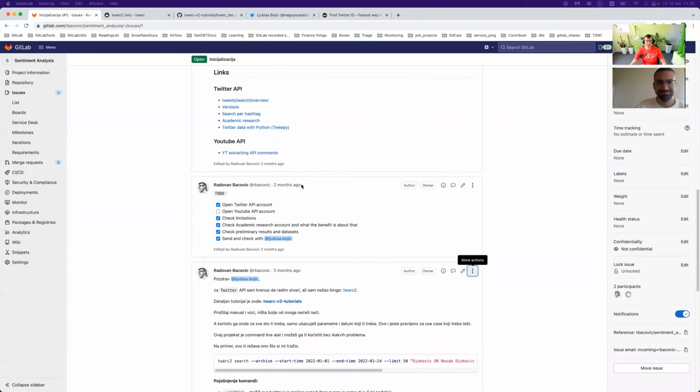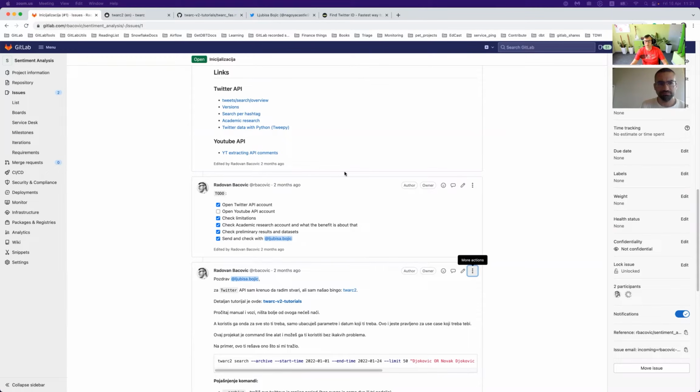What this is about is our use case: trying to find a good way to use, or at least to download, and later on to use the Twitter data. As my primary role is data engineer, I will show you a very, very easy way to get the data from Twitter.